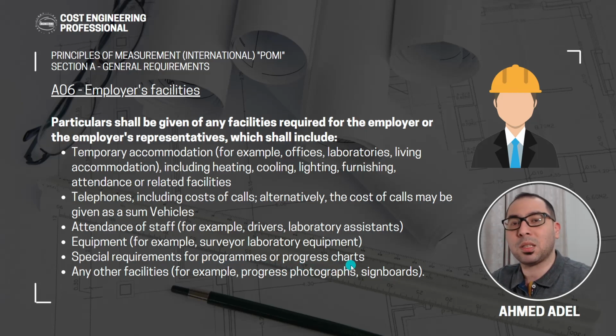If the employer has some special requirements to give some program or some progress charts, these things have costs so that they should come in the BOQ so the contractor can price these items. After that, any other facilities like progress photographs, signboards, all this stuff, again, these are costs, so they should come in the general requirements so that the contractor can price for providing these items to the project.